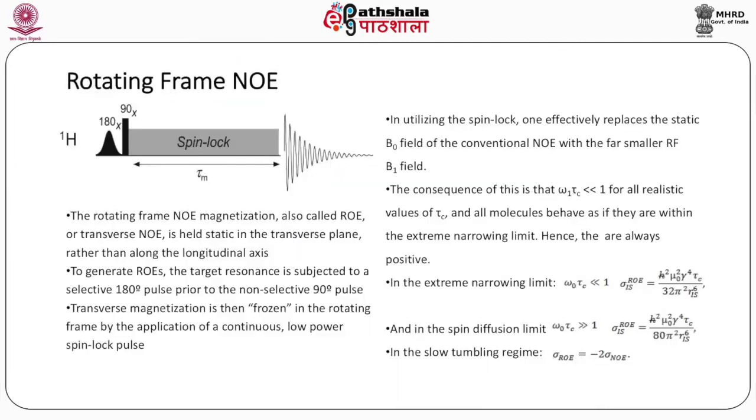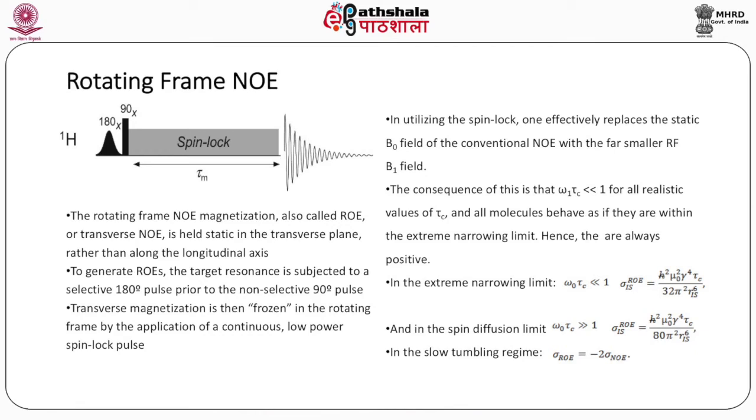pulse. In utilizing the spin lock, one effectively replaces the static B0 field of the conventional NOE with the far smaller B1 field. The consequence of this is that omega 1 tau c is always very much less than 1 for all realistic values of tau c, and all molecules behave as if they are within the extreme narrowing limit. Hence, the ROEs are always positive.